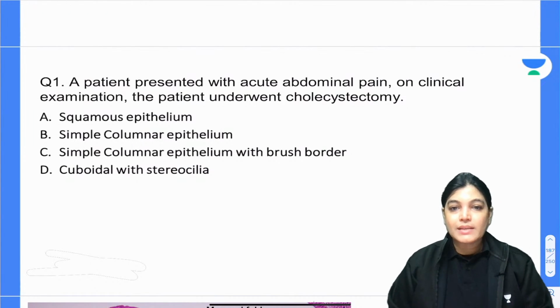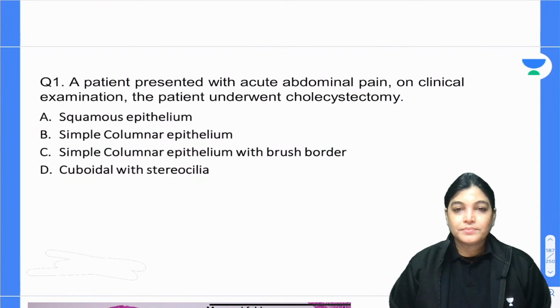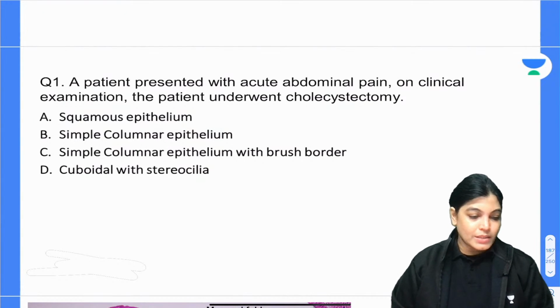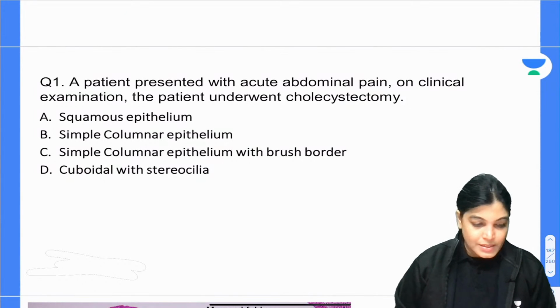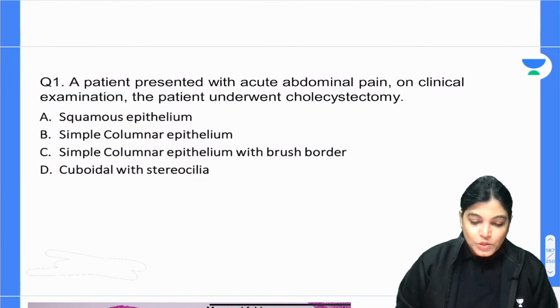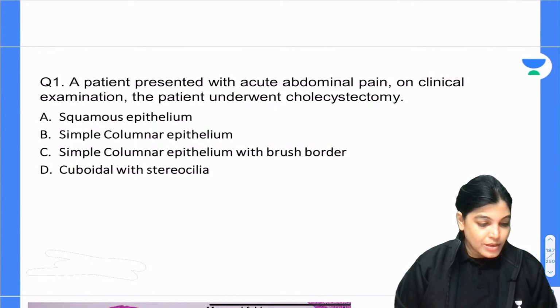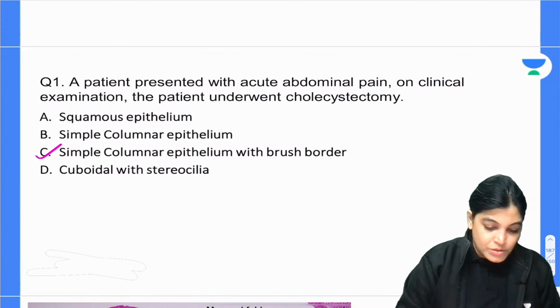Okay, so your time starts now. Please mark the correct answer. 30 seconds will be provided to you, otherwise I will come up with the explanation of this MCQ. So my dear aspirants, Amol has given the answer. What about others? Okay, Akshay Kumar, C. So Akshay Kumar is absolutely right.